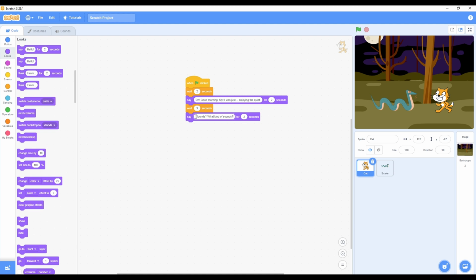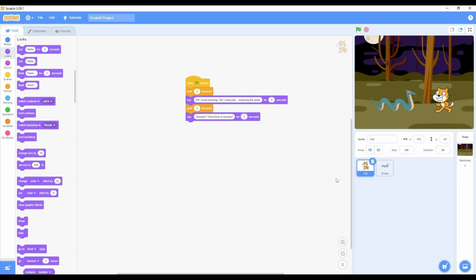For Patches, add another say for 3 seconds block. Change the text to Patches' response, sounds. What kind of sounds? Remember, the wait time should match the say for time of the other character.